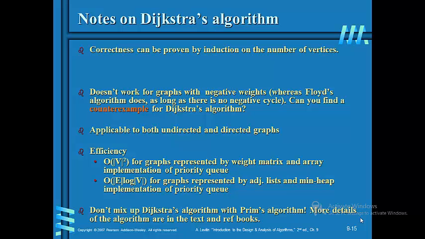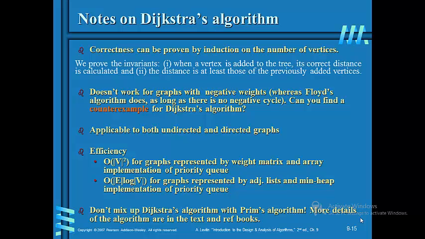It is applicable to both undirected and directed graphs. The efficiency of Dijkstra's algorithm is big O of V squared for a graph represented by a weight matrix and array implementation of the priority queue, and big O of E log V for a graph represented by adjacency lists and minimum heap implementation of the priority queue. Don't mix up Dijkstra's algorithm with Prim's algorithm. Details of the algorithm are in the text and reference book.